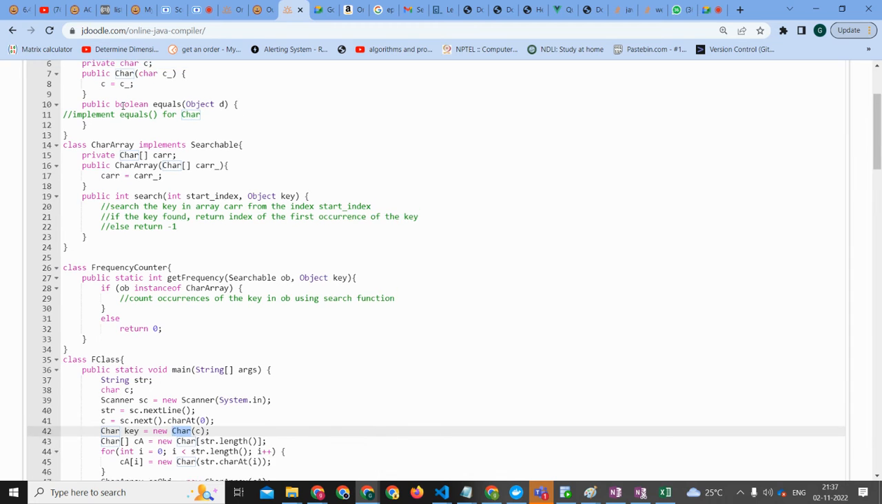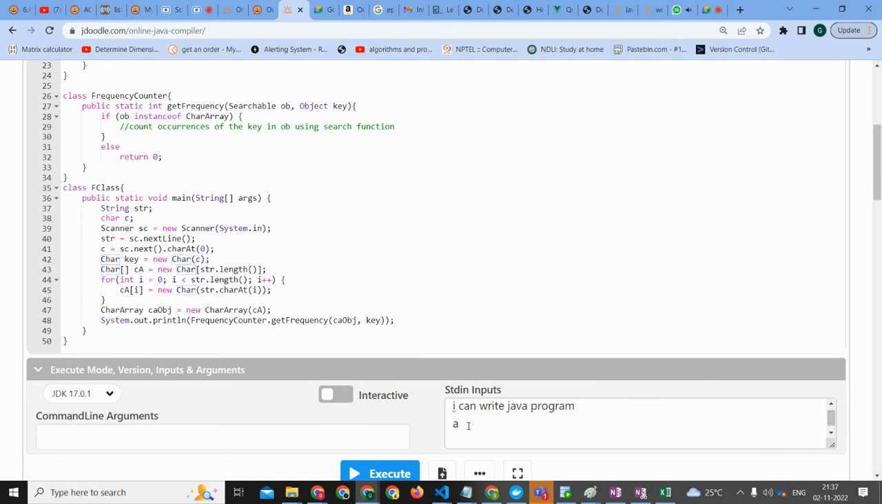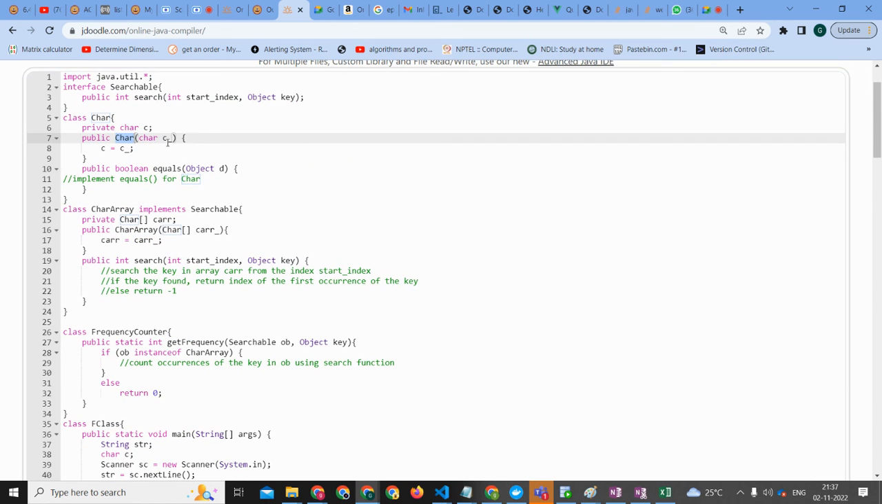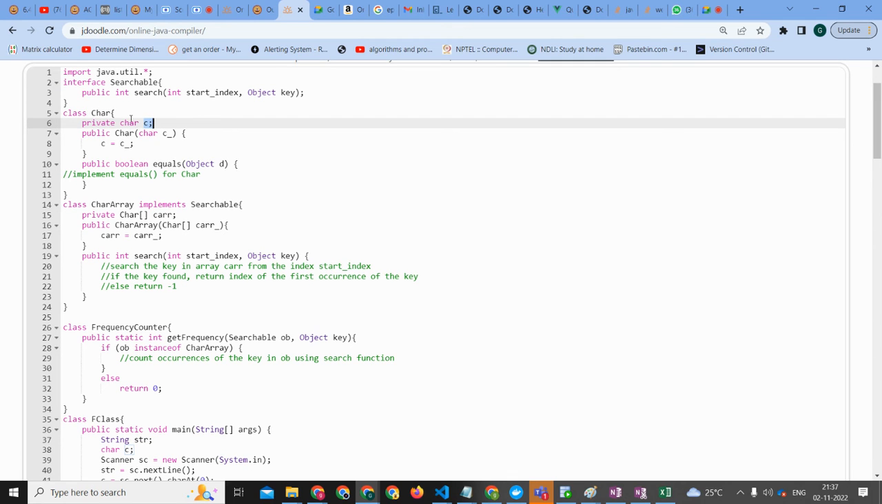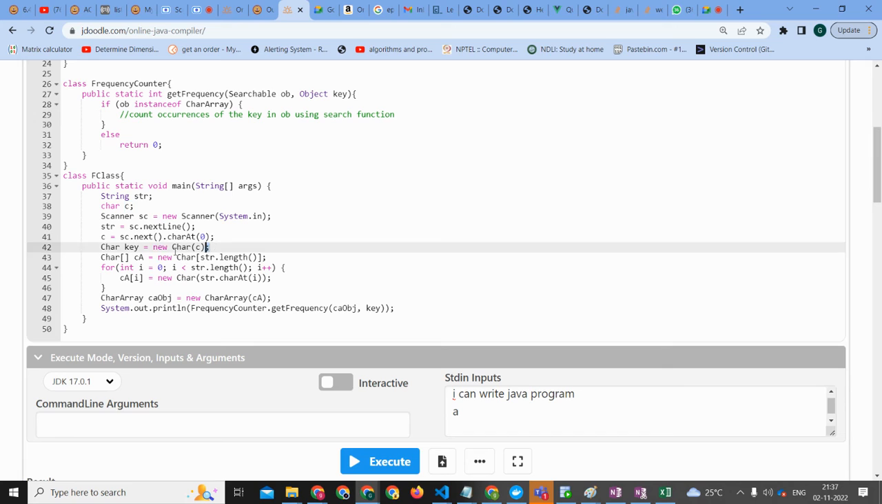If you see, we have this Char class, and we have a constructor wherein it accepts a parameter, which is nothing but C. In this case, it is A, and we are taking A and assigning it to C. So now private char c is nothing but A. This much is happening in this line 42. So what is line number 43 doing?